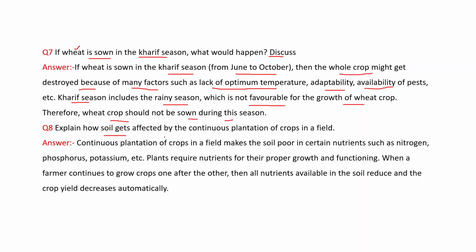Explain how soil gets affected by the continuous plantation of crops in a field. If we plant continuously, then what will happen to the field? Continuous plantation of crops in a field makes the soil poor in certain nutrients such as nitrogen, phosphorus, potassium, etc. Plants require nutrients for their proper growth and functioning. When a farmer continues to grow crops one after the other, then all nutrients available in the soil reduce and the crop yield decreases automatically.